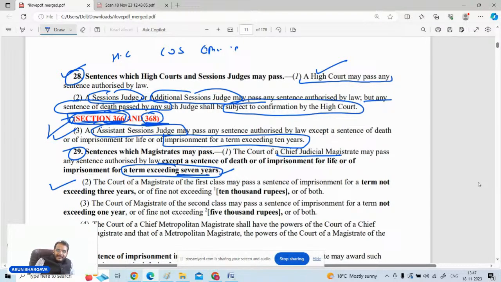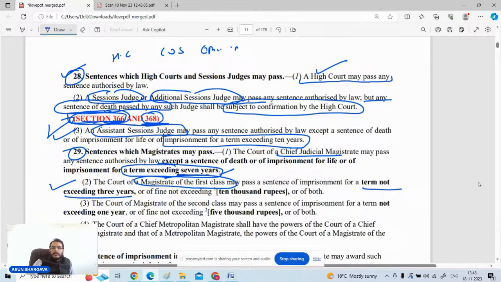If a case is being tried by the judicial magistrate, the trial can be conducted by the magistrate, but the punishment he wants to give is beyond his powers, because as you know, the judicial magistrate first class has the power to pass a maximum punishment of only 3 years.